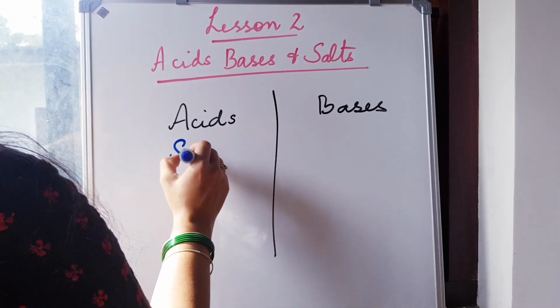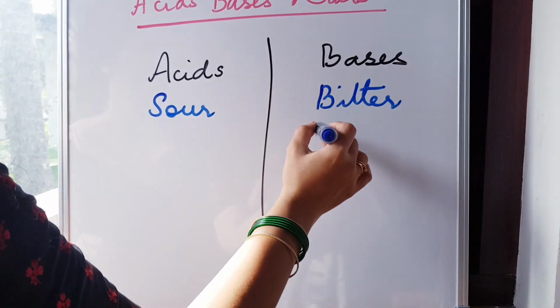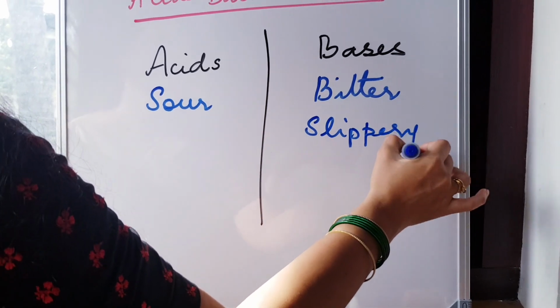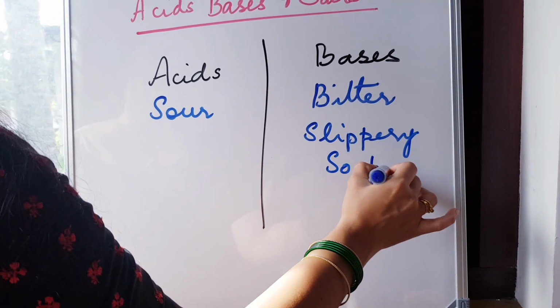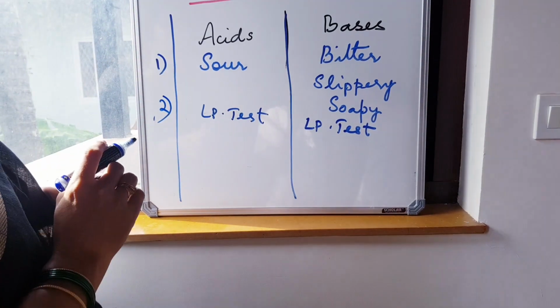You surely must have learned that acids have a sour taste and bases are bitter in taste, and bases also have a soapy or a slippery feel. Physical differences that you can mention: acids are sour in taste, bases are bitter in taste, and bases have a soapy and slippery feel. The first one is taste. The second one is the litmus paper test that you can use.